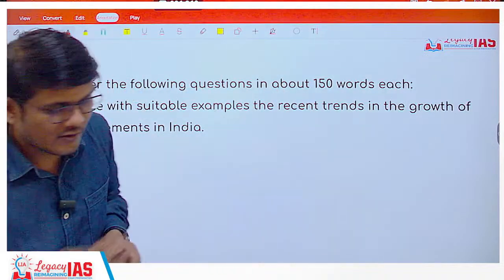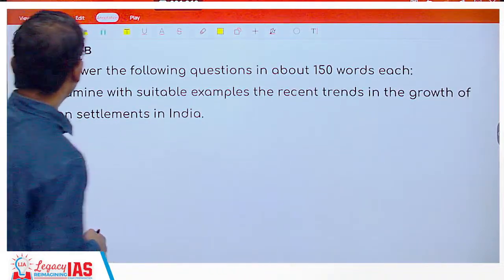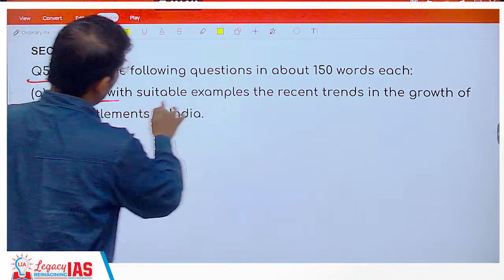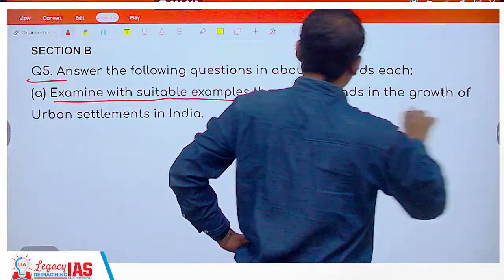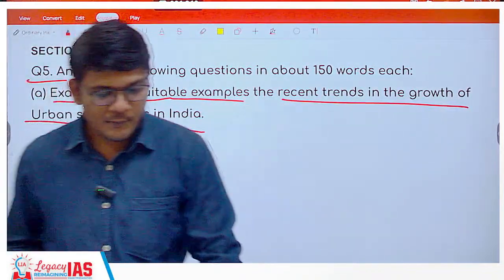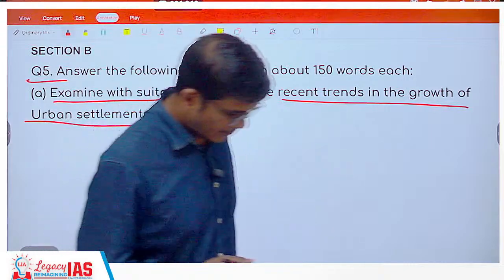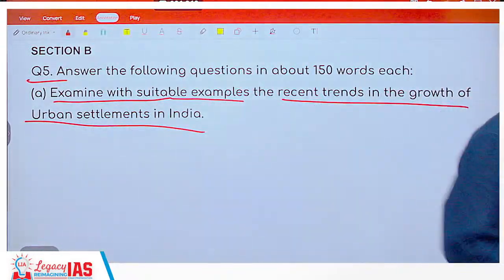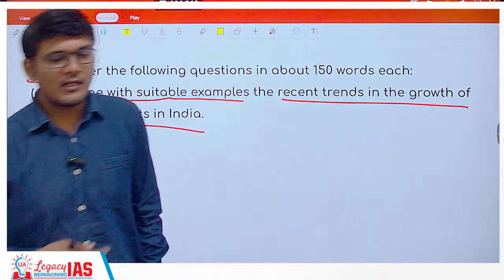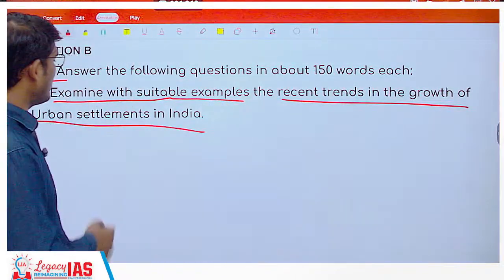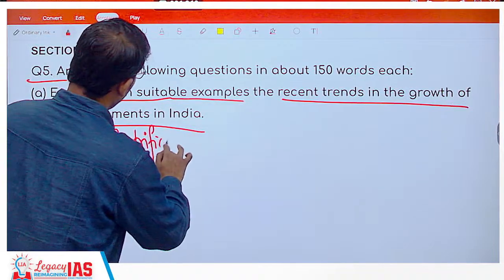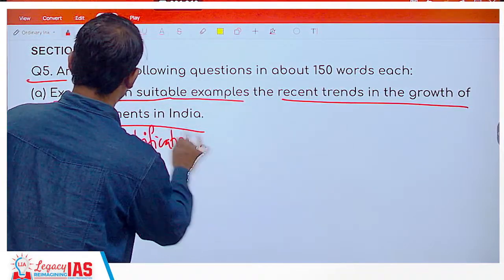All right, let's start with section B. Question 5th, about short notes. It is, examine with suitable examples the recent trends in the growth of urban settlements. So what has been the recent trends in growth of urban settlements? How it has been? There has been increase in let's say slums, increase in pre-urbanization, and there is gentrification. Don't forget to mention this gentrification term.